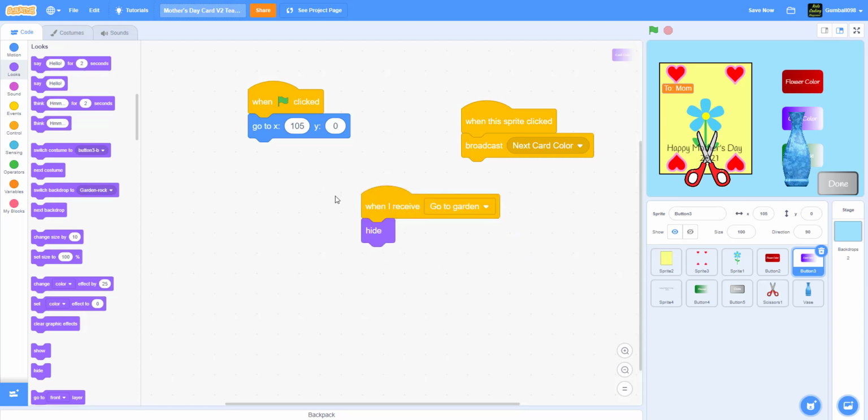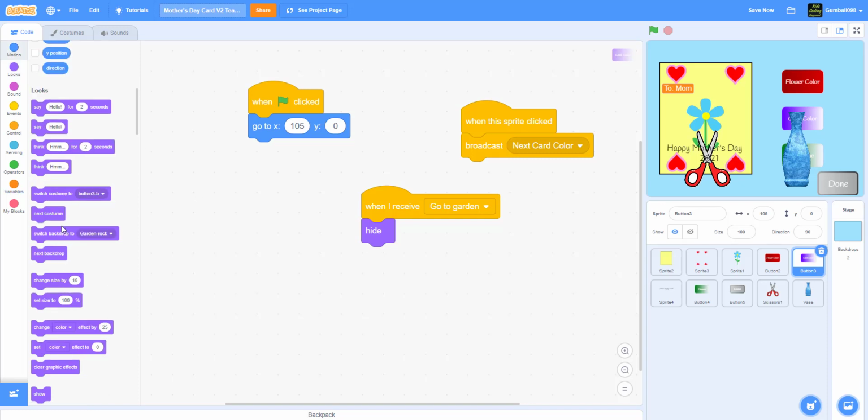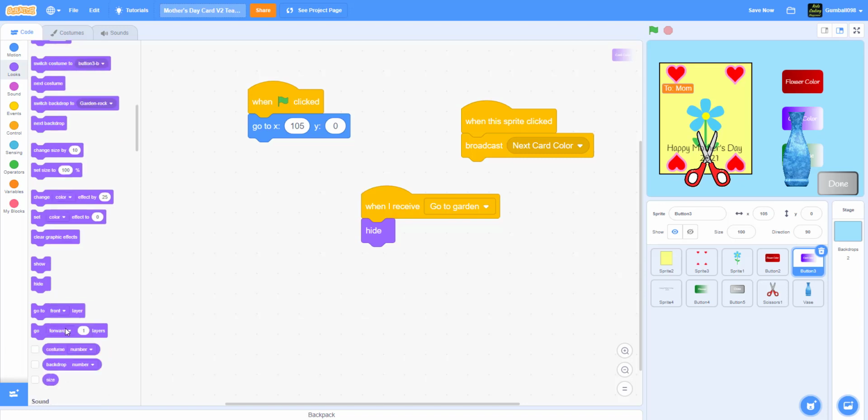Oh yeah, and we also need to make this thing go to the front layer. To show. And when I receive go to garden, yeah. Yeah, this thing also needs that. We didn't need that, never mind. I was looking at the wrong thing. And then the card color.